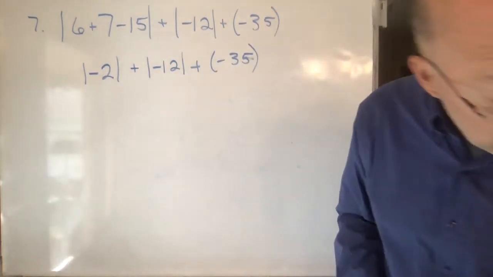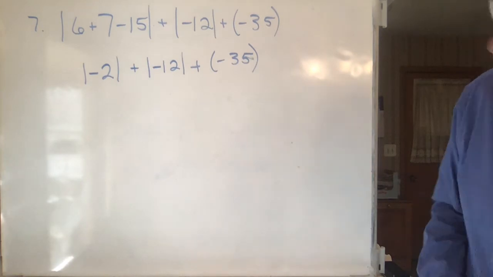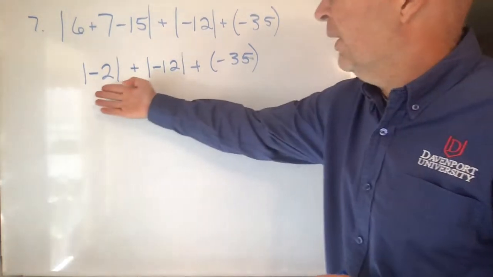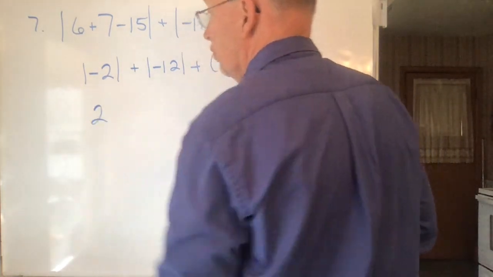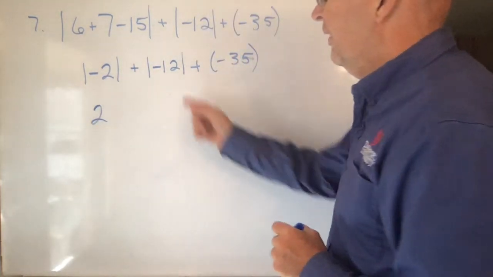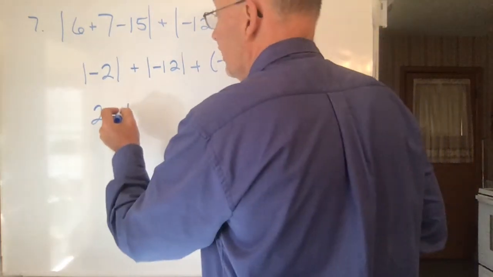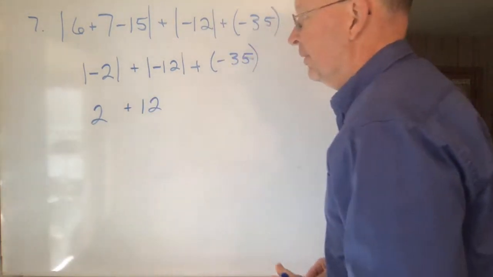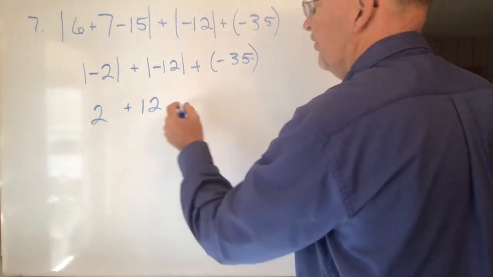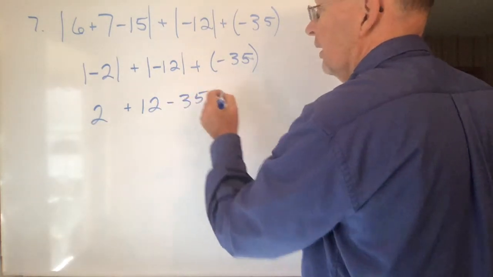Okay? Did I do that right? Okay. Now we can evaluate each of these. The absolute value of -2 is just 2. The absolute value of -12 is 12. It turns any negative number into a positive number. And then here we still have -35.